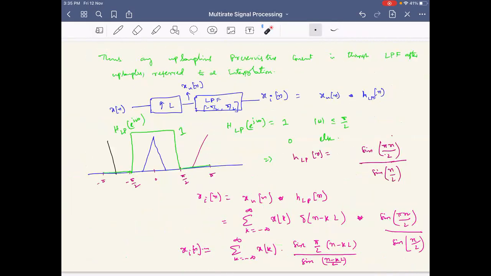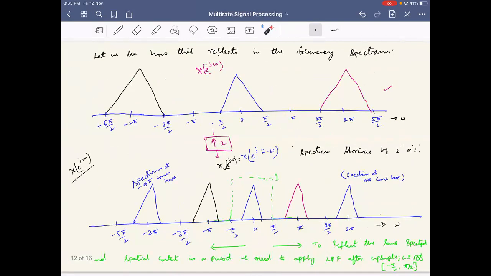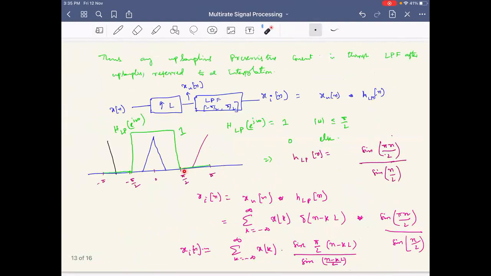What is the range I should consider to get the same content if I upsample by L times? Minus pi by L to pi by L. That's all. If I consider minus pi by L to pi by L, I will get the same information.